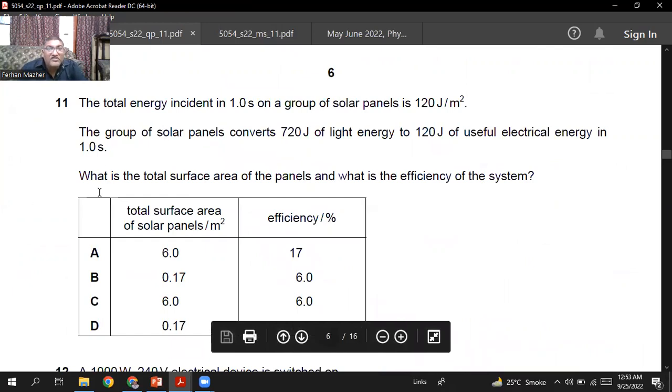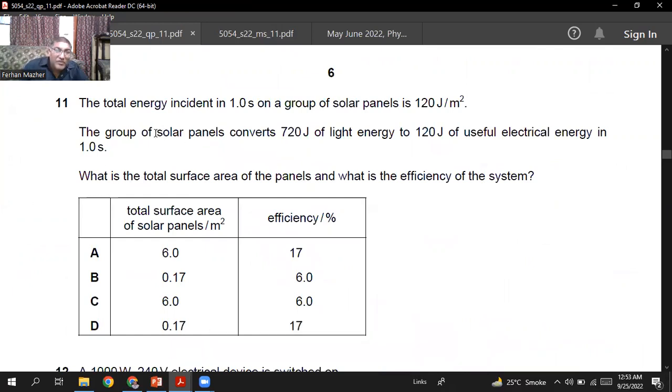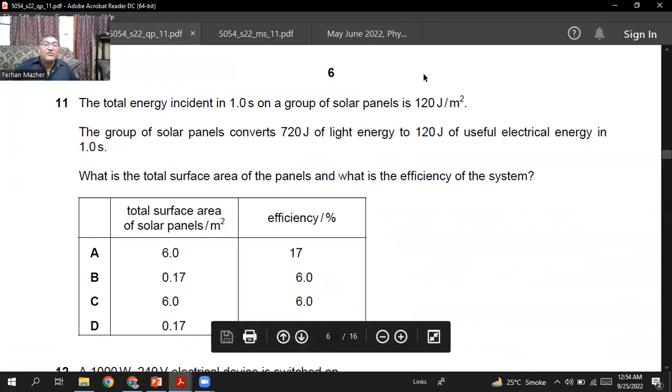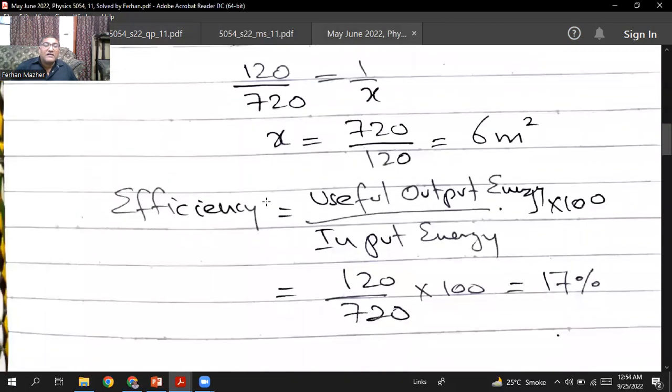Then the question is, the group of solar panels converts 720 joule of light energy to 120 joule of useful electric energy in 1 second. What is the total surface area of the panel and what is the efficiency? So the efficiency will be the useful output energy divided by the input energy multiplied by 100. So let me show you, I have calculated this.